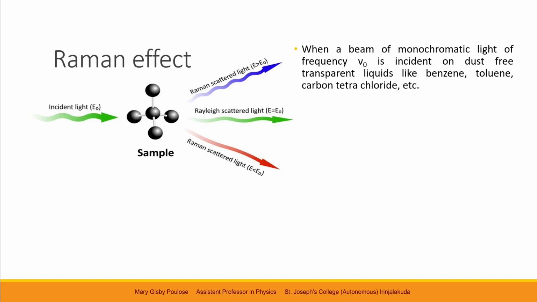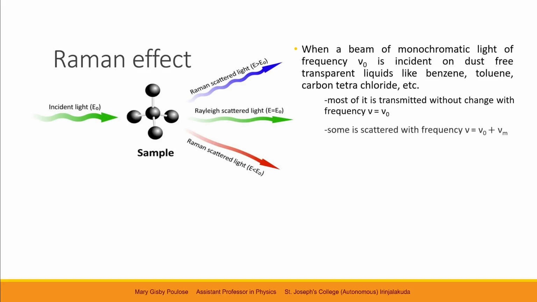And in that scattered light, most of the scattered light is transmitted without change in frequency. That is, the frequency of the scattered light nu will be equal to the frequency of the incident light, nu naught. Some of the scattered light has frequencies nu equals nu naught plus nu m, and some of the scattered light has frequency nu equals nu naught minus nu m.